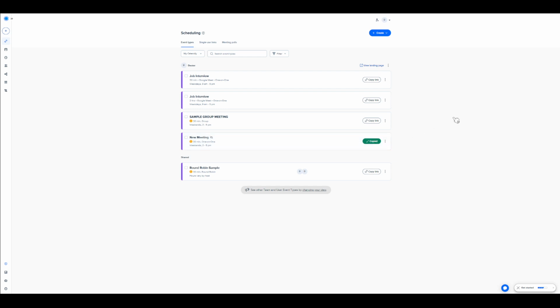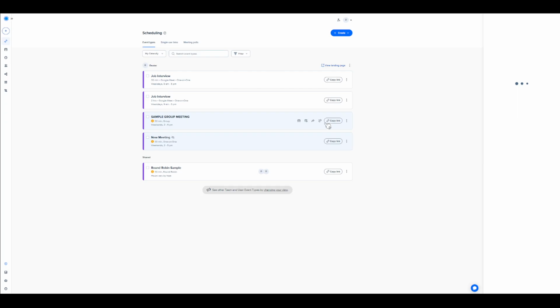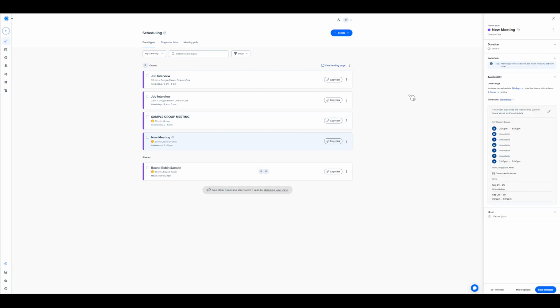From here on, sharing the schedule becomes a matter of sharing the unique link associated with the secret event. You'll want to carefully select your intended invitees and distribute this link accordingly. When recipients click on this link, they will have direct access to the meeting schedule, bypassing the public view entirely. And there you have it. Your secret schedule is all set up and shared exclusively with those you choose.